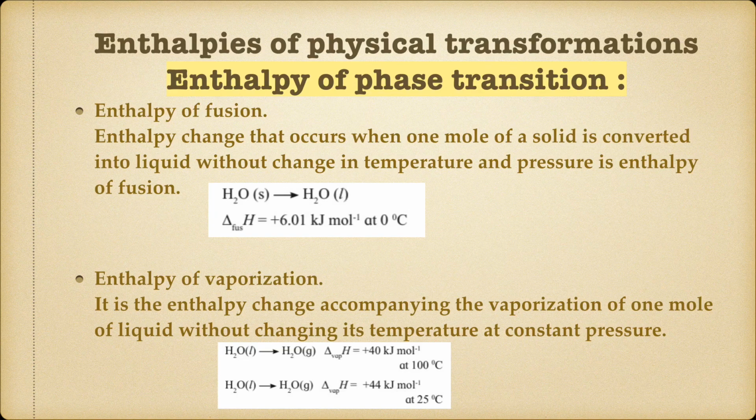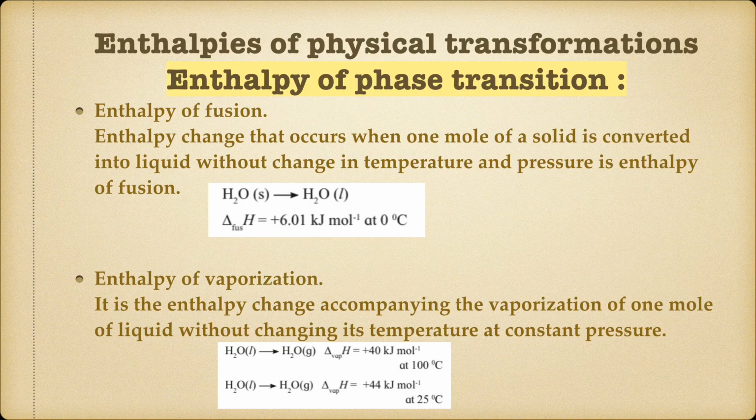Now suppose I reverse the reaction: H2O liquid going to H2O solid. Liquid going to solid is said to be freezing, right? Water is converted into ice, that means we are freezing it. So if the enthalpy of freezing is to be calculated, it will be the reverse.